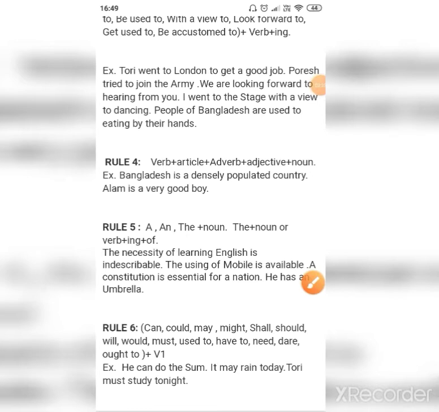So rule number 6 says can, could, may, might, shall, should, will, would, must. All these words in the brackets are all the modals. After the modals there will always be first form of verb, like he can do, may rain, must study.